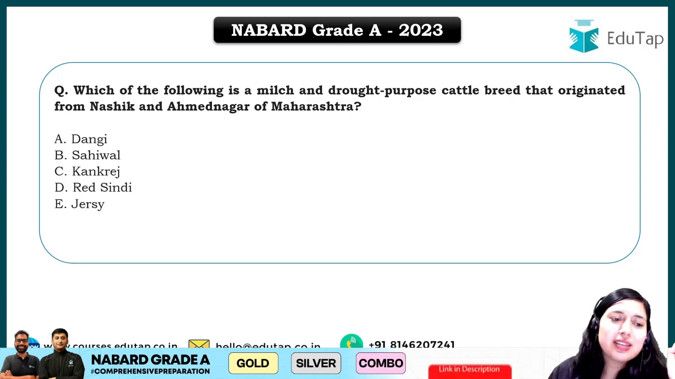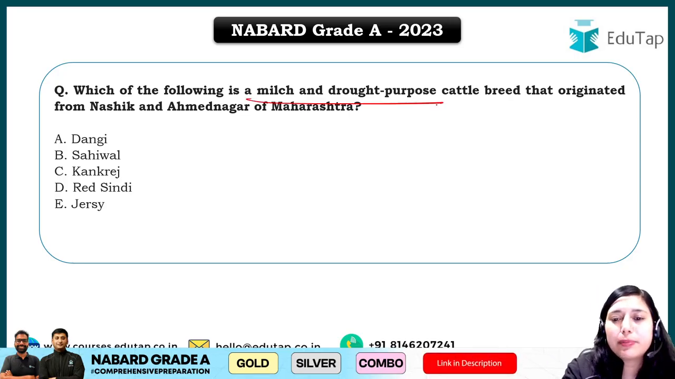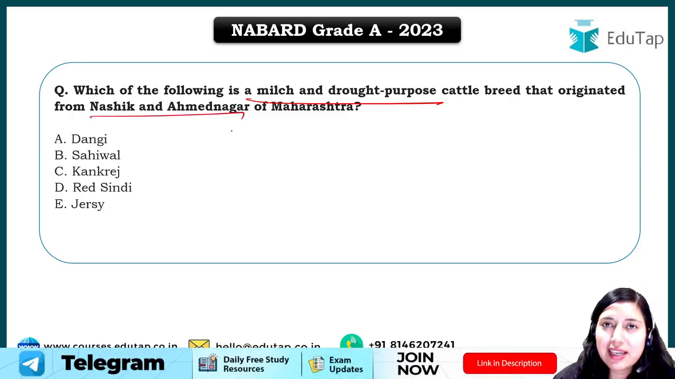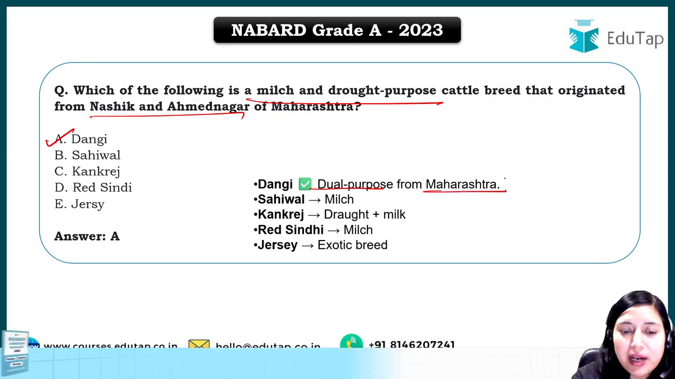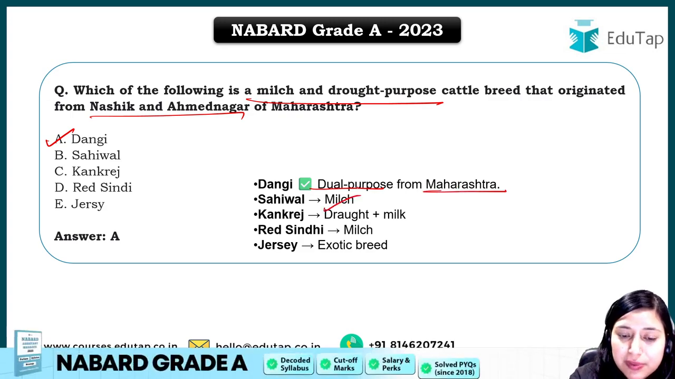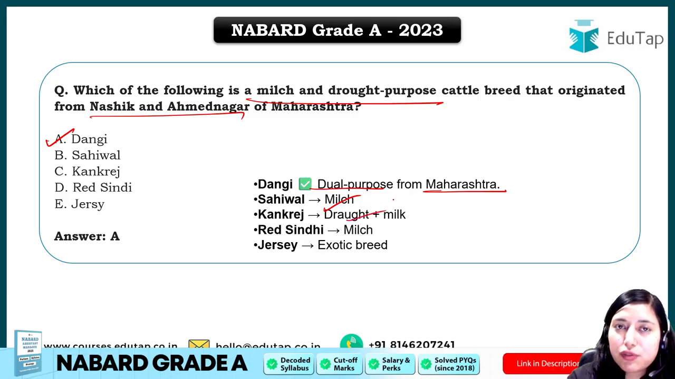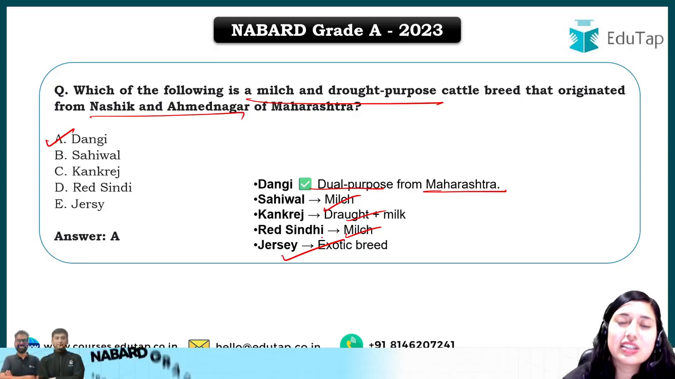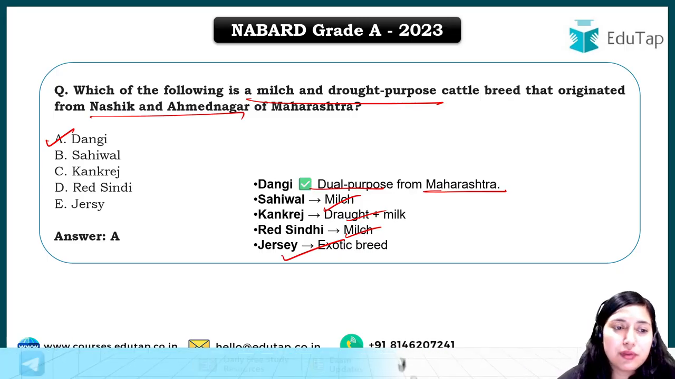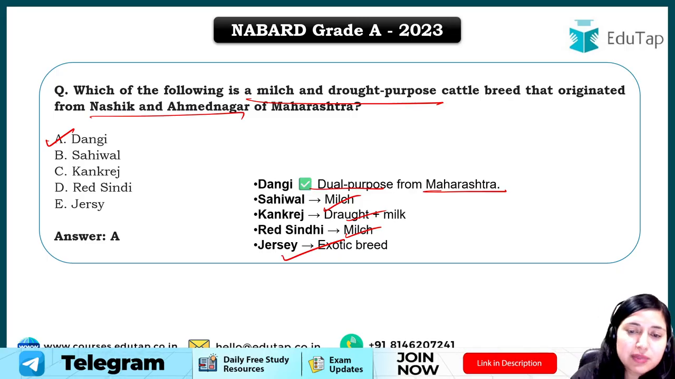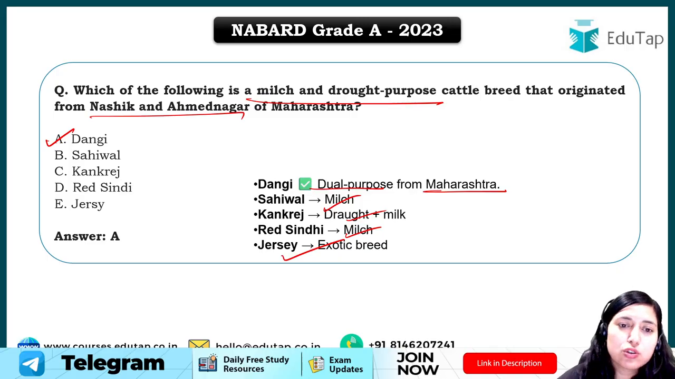Next question is again from animal husbandry. Which of the following is a milch and draught purpose cattle that originated from Nasik, Ahmednagar of Maharashtra? Options are given to you, and from these options, the right answer will be A, that is Dangi. Dangi is basically a dual purpose breed from Maharashtra, while Sahiwal is a milk purpose breed. Kankrej is again dual purpose but not from Maharashtra. Red Sindhi is milk purpose, and Jersey is your exotic breed. Clear? So now you have to learn different breeds under milk purpose, draught purpose, and dual purpose, and also their origin. From there also questions have been asked.